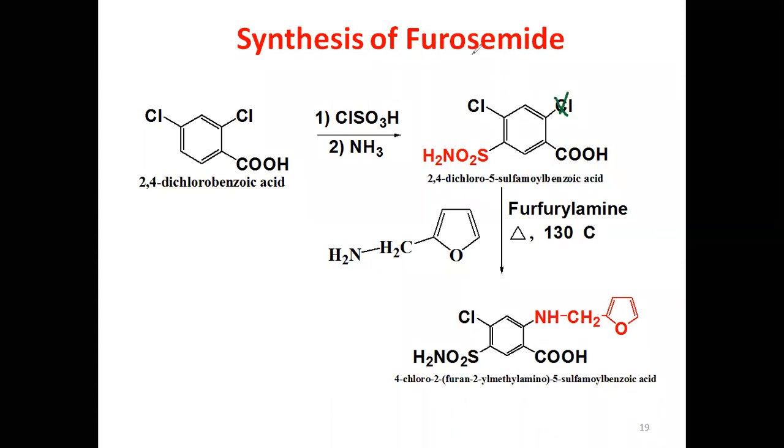In order to move that chlorine atom, we are taking furfuryl amine. Now one of its H and Cl will go as hydrochloric acid and it will be attached. Whatever changes we have made, we made in a different color. You can learn like that.